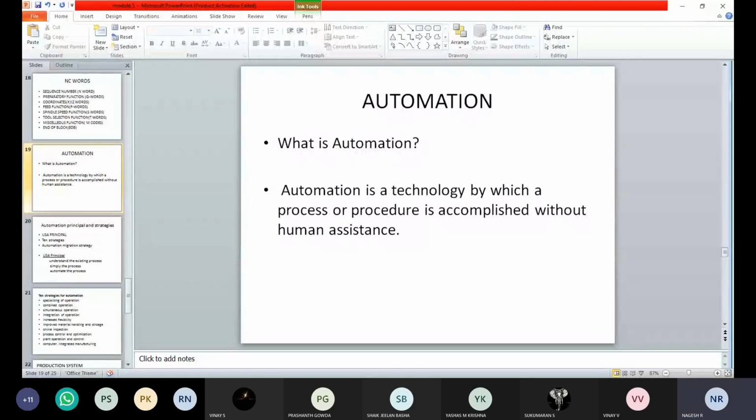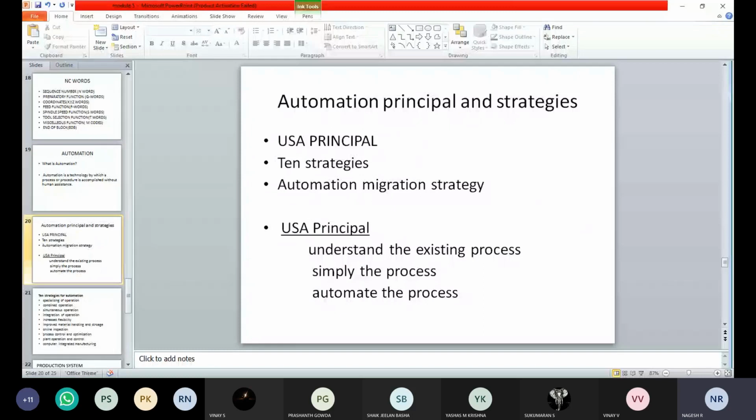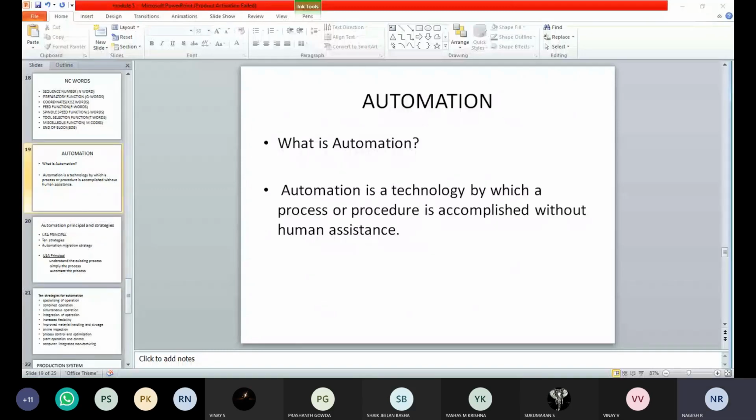So the overall thing I can say with respect to automation is that human assistance keeps reducing as the technology increases with respect to process and procedure. That is called automation. Then what are the principles and strategies of automation? But first, can you tell me some examples of automated manufacturing systems?